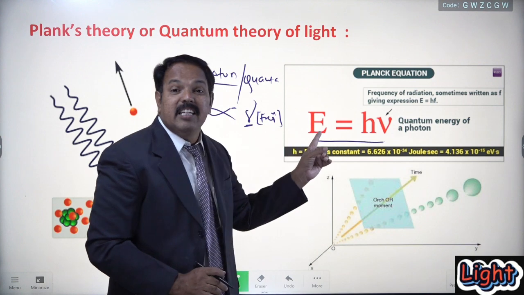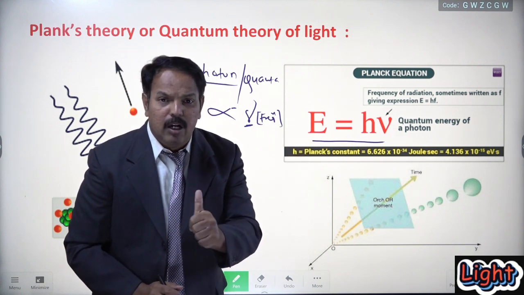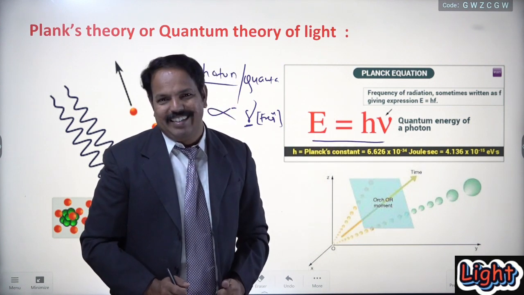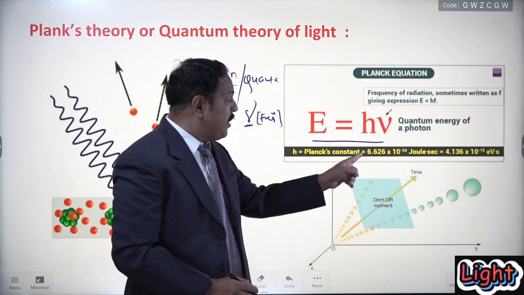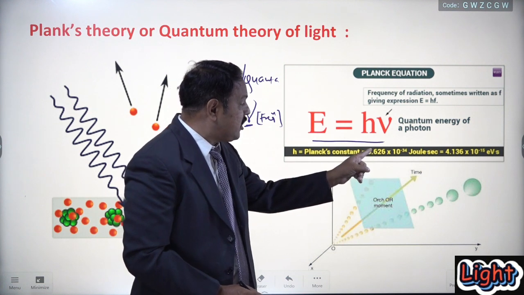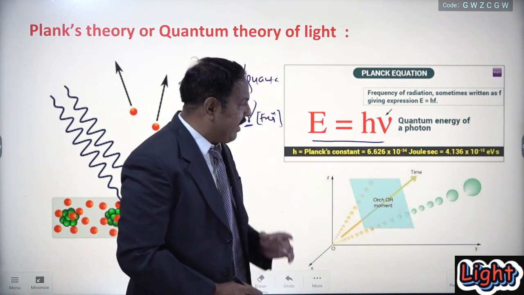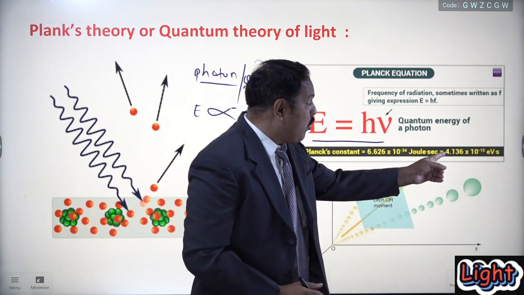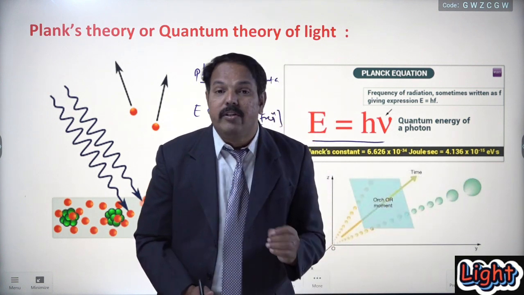What is this? This is the energy linked with a single photon, a single quantum. Okay, what is h? h is called Planck's constant. What is the value of that Planck's constant? He has suggested that its value is 6.626 into 10 raised to minus 34 joule second, or it is 4.136 into 10 raised to minus 15 electron volt.